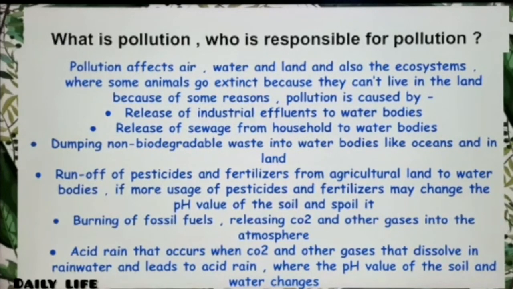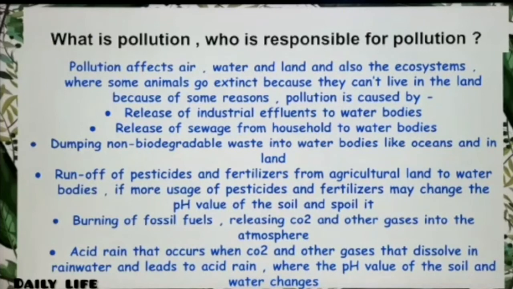I don't know if it's right or not, but that's the fact. So these kinds of plastic or some other non-biodegradable waste are being dumped into water bodies like oceans and also dumped on land. Then there is runoff of pesticides and fertilizers. Oh yeah, I have to remember the next question.